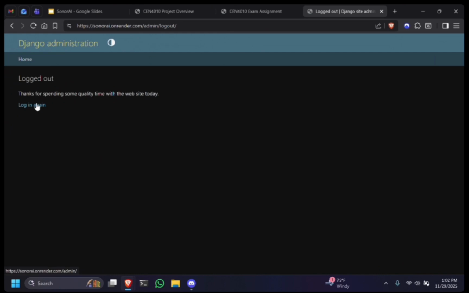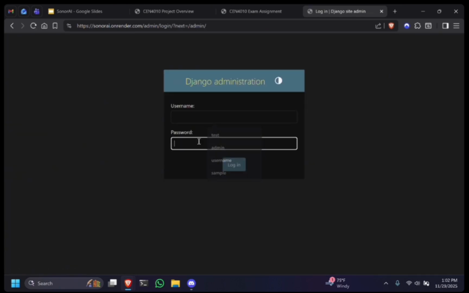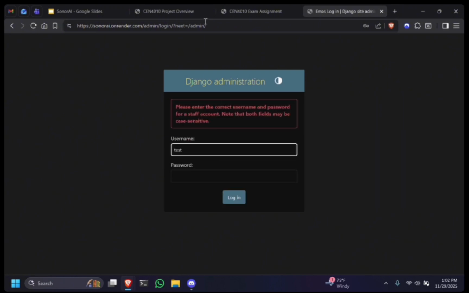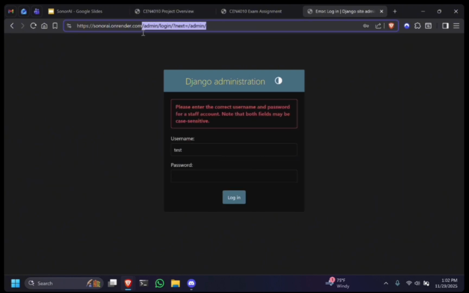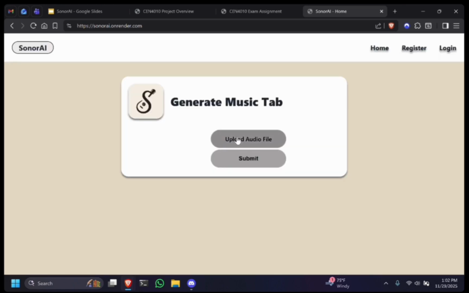Logging out from the admin page forces us out of the admin page. You do need to have an admin account. So if we were to try to sign into the admin page using test, it would not work. Okay. There was essentially every function available to this.